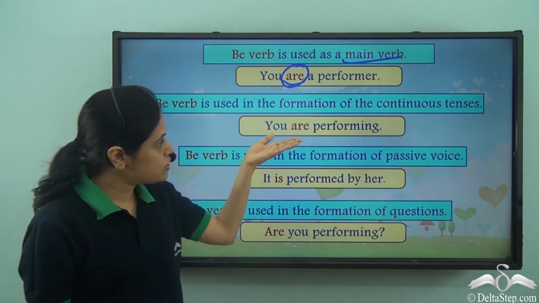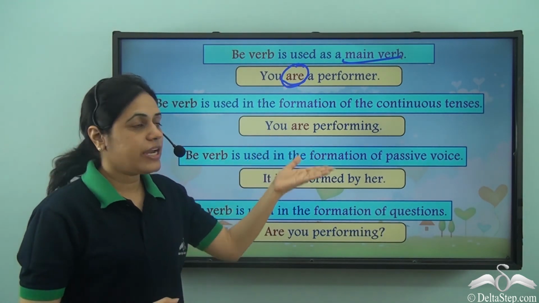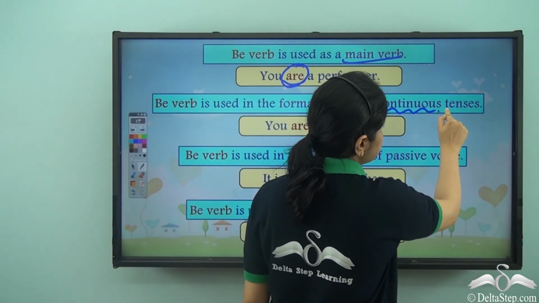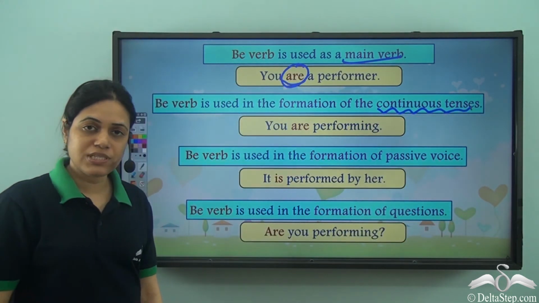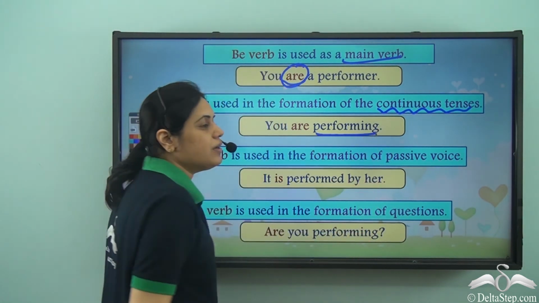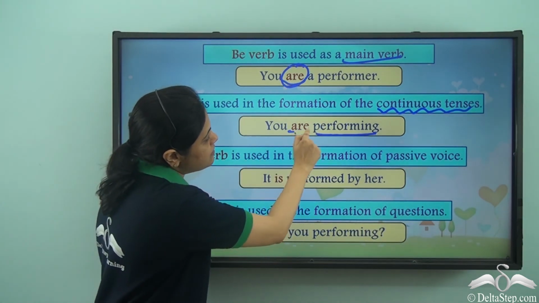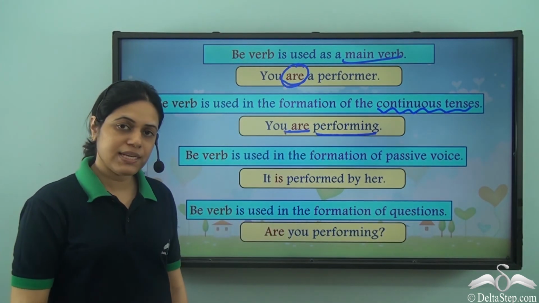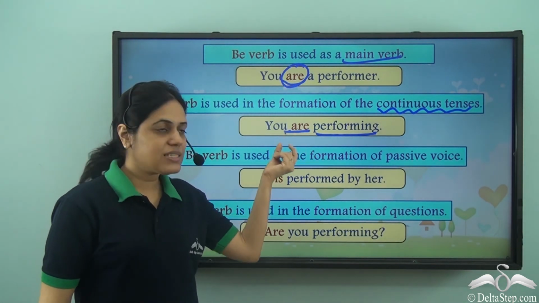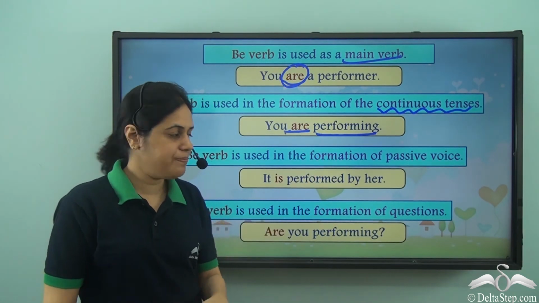Be verb is used in the formation of the continuous tenses. So it is used to show that an action is still in progress. That is, for continuous tenses, you are performing. Over here, performing is the main verb, and helping this main verb is the auxiliary verb or the helping verb, are. So are is the helping verb here. Are is a form of be verb.